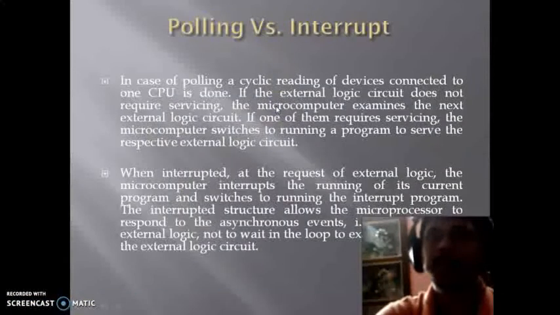Next, the difference between polling and interrupt. In case of polling, a cyclic reading of devices connected to the CPU is done. If the external logic circuit does not require servicing, the microcomputer examines the next external logic circuit. If one of them requires servicing, the microcomputer switches to running the program to serve the respective external logic circuit.